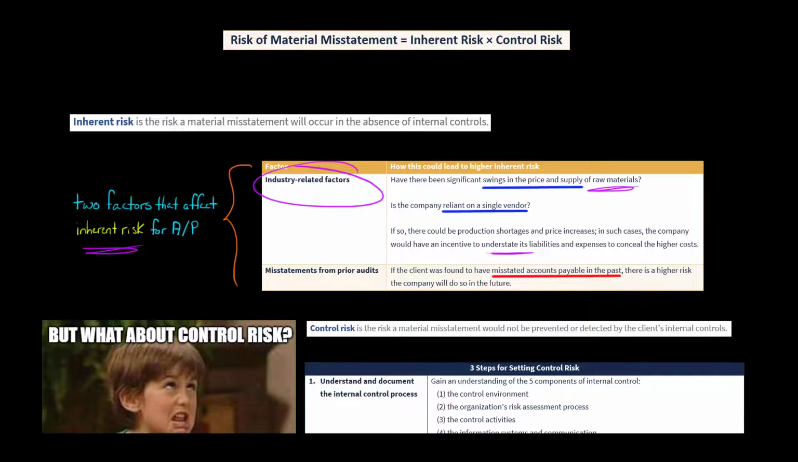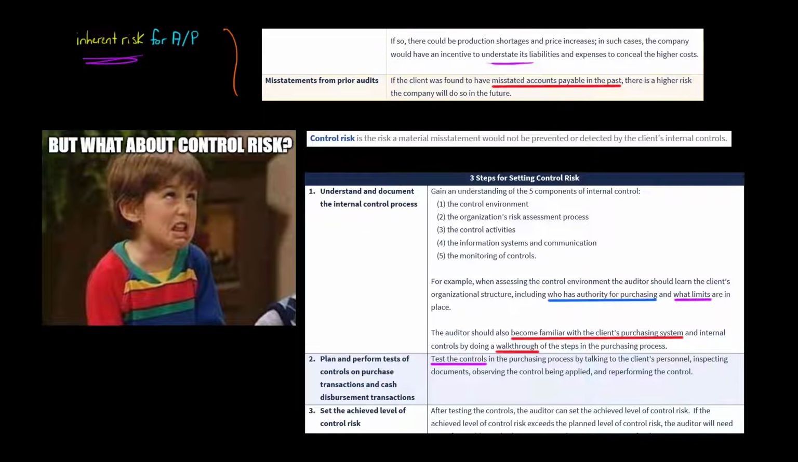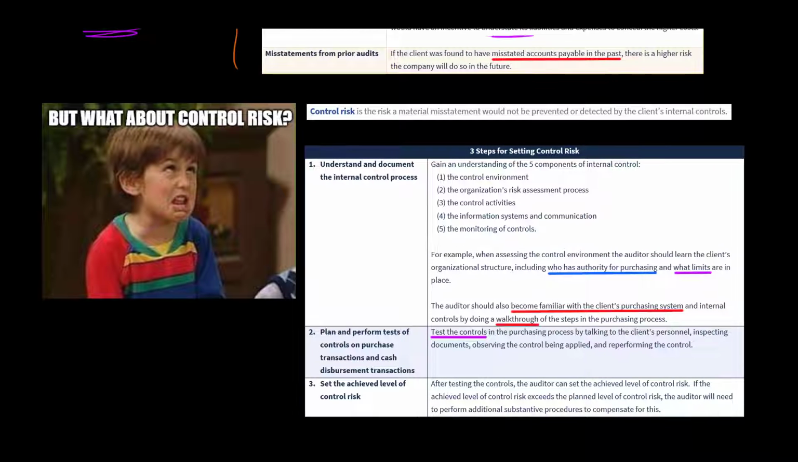Now, we talked about inherent risk. What about control risk? Well, control risk, if you remember, is the risk a material misstatement would not be either prevented or detected by the client's internal controls. So there's a lot of things we're going to do with control risk, and actually I'm going to make the next couple of videos on control risk and what we're doing to evaluate the company's internal controls, test the internal controls. But it all starts with gaining an understanding of the 5 components of internal control.